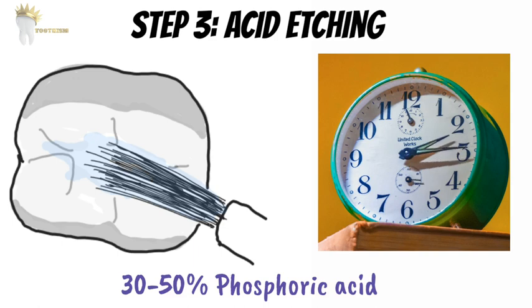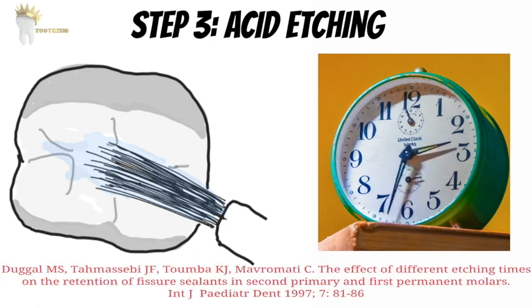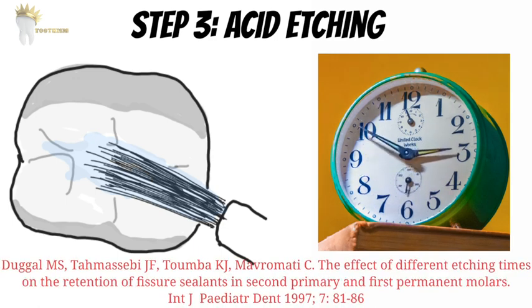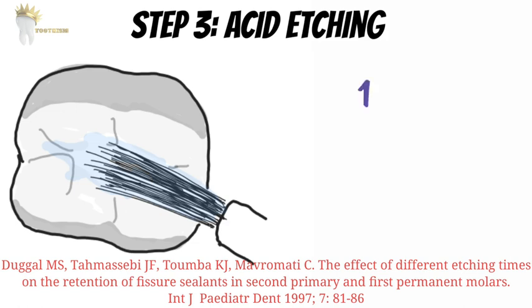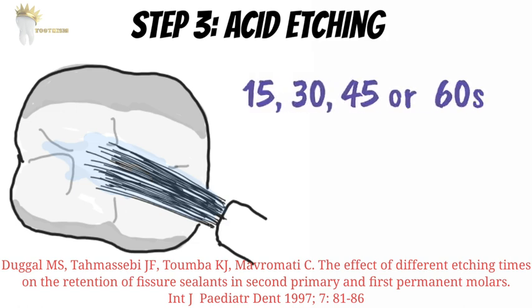Now, is the etching time important? Actually, a study showed no significant difference in retention of the sealant when 15, 30, 45 or 60-second etching times were used. So different etching times have been given in different textbooks, but generally a 20-second etching time is recommended.